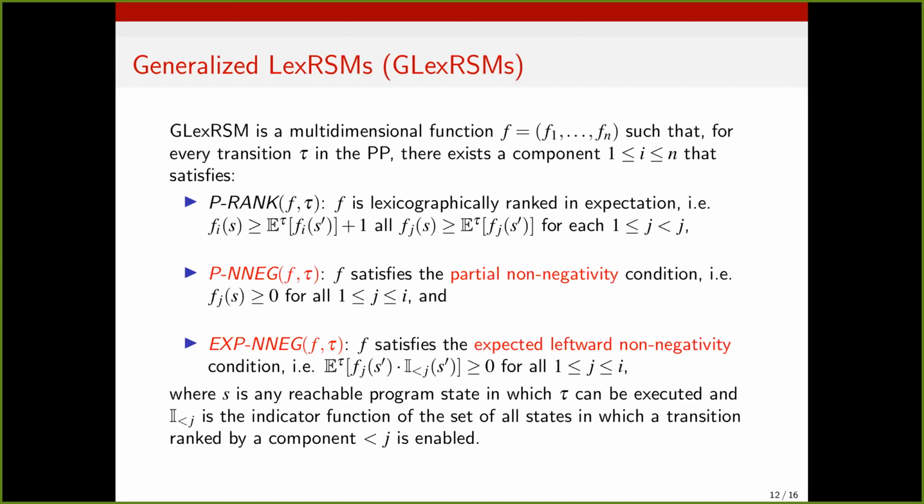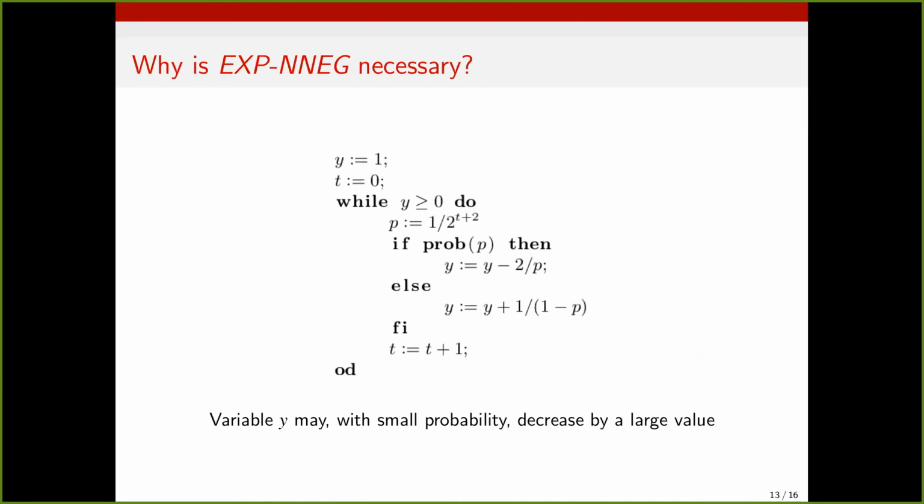from which tau can be executed, and now we consider any of the first I components, let's say component J, and we consider the set of all subsequent states that we can reach by executing tau, in which the next transition will be ranked by components strictly less than J, then the expected value of Fj, when integrated over this subset of states, needs to be non-negative. Now, this is a slightly more complicated condition, so to illustrate it, I will also explain why it is necessary.